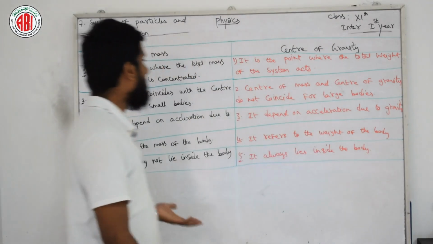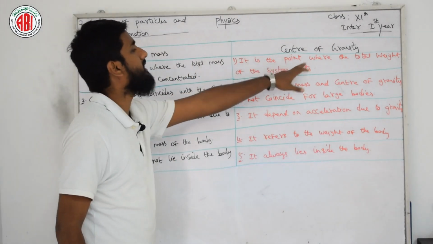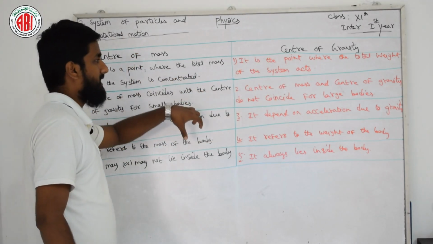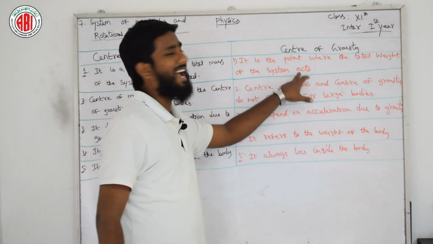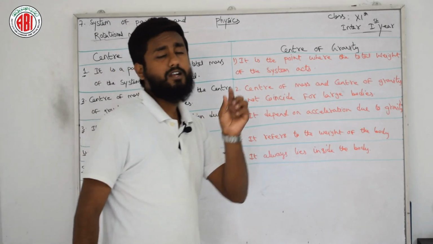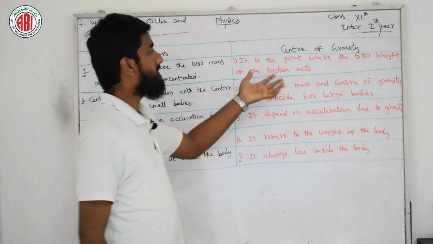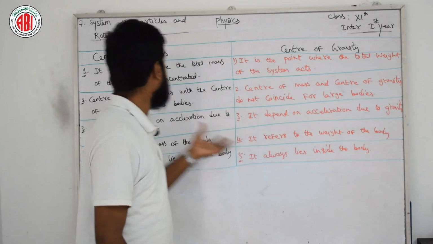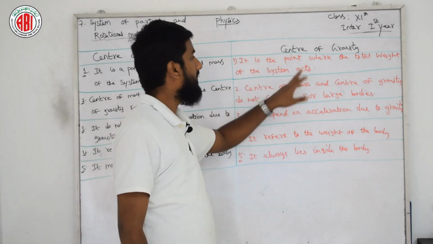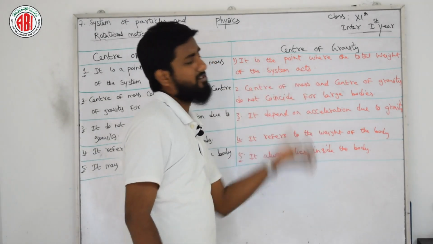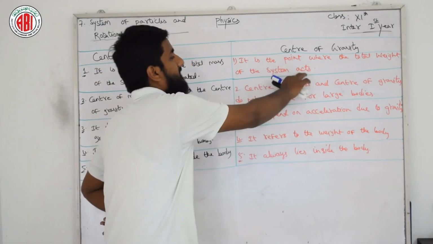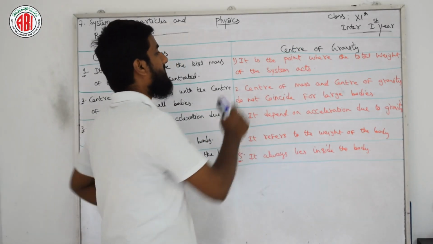Now, for center of gravity, we have differences. It is a point where the total weight of the system acts. Here the total mass of the system is concentrated; here the total weight of the system acts. If you remember this point, you can automatically remember, but a few clues and tricks you need to know. So we can directly say that it is a point where the total weight of the system is concentrated. Instead of acts, you can also say concentrated, but here we need to say acts only. Why? Because we have many reasons for this. So just remember this only.